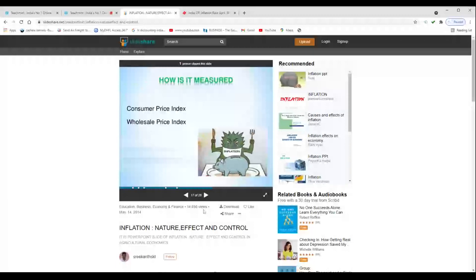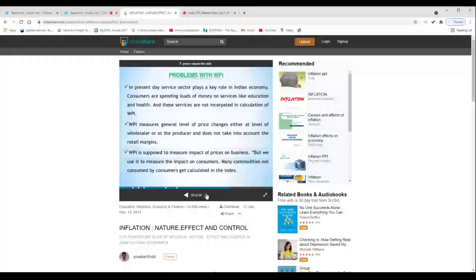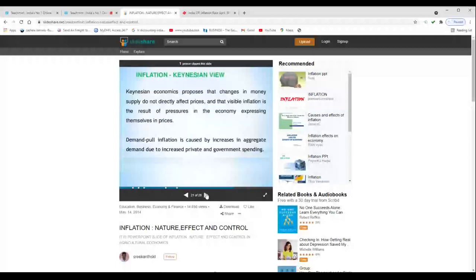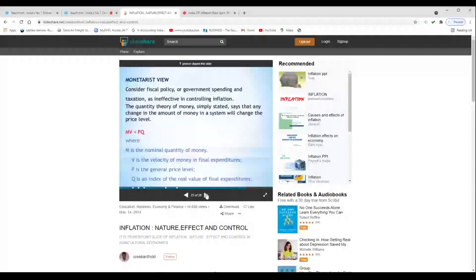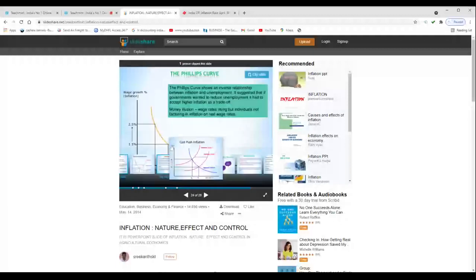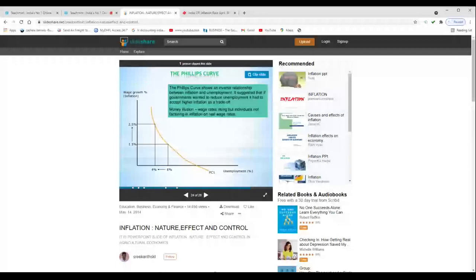And then in India, what is the inflation rate? Here you can see this. What is the inflation rate in India in 2021? From 2020, how it is changing, we can see here. Are you able to see the screen?